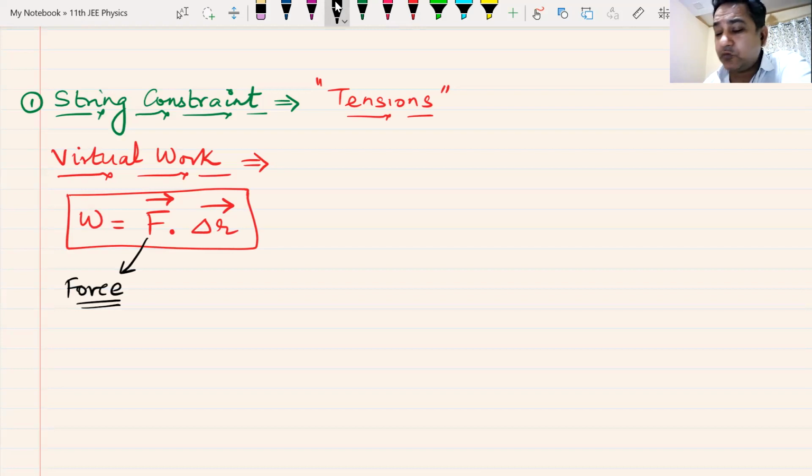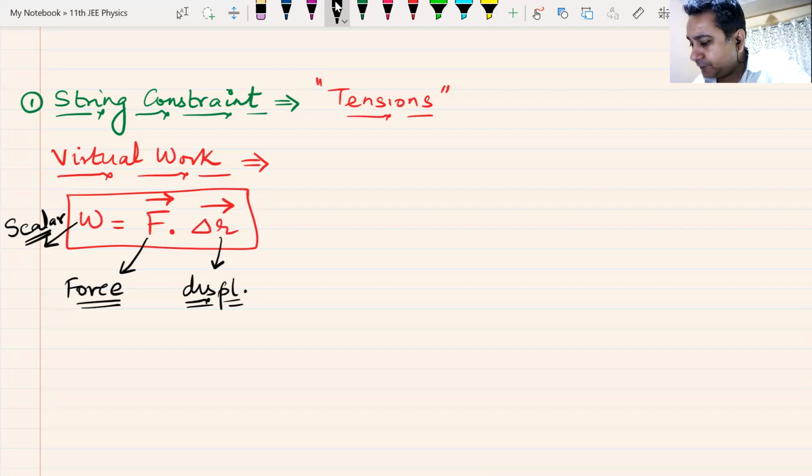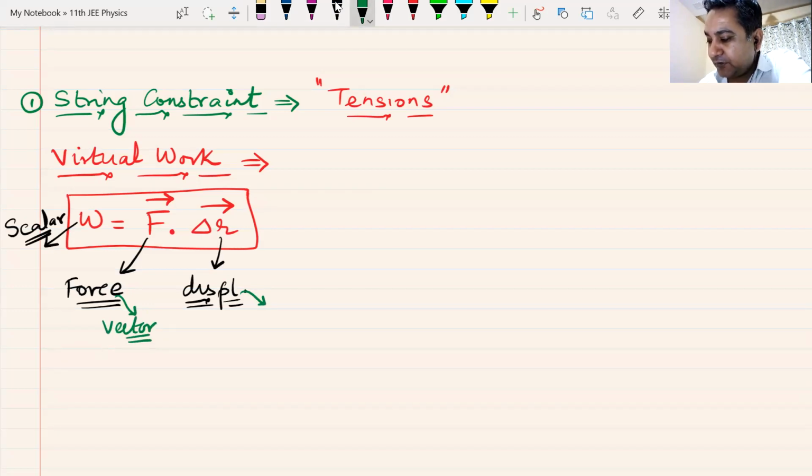F stands for force and delta R stands for displacement. Remember, work done is a scalar quantity. But force is a vector. Displacement is also a vector. Force and displacement both are vectors. Work is a scalar. Now here we have got some magic happening.